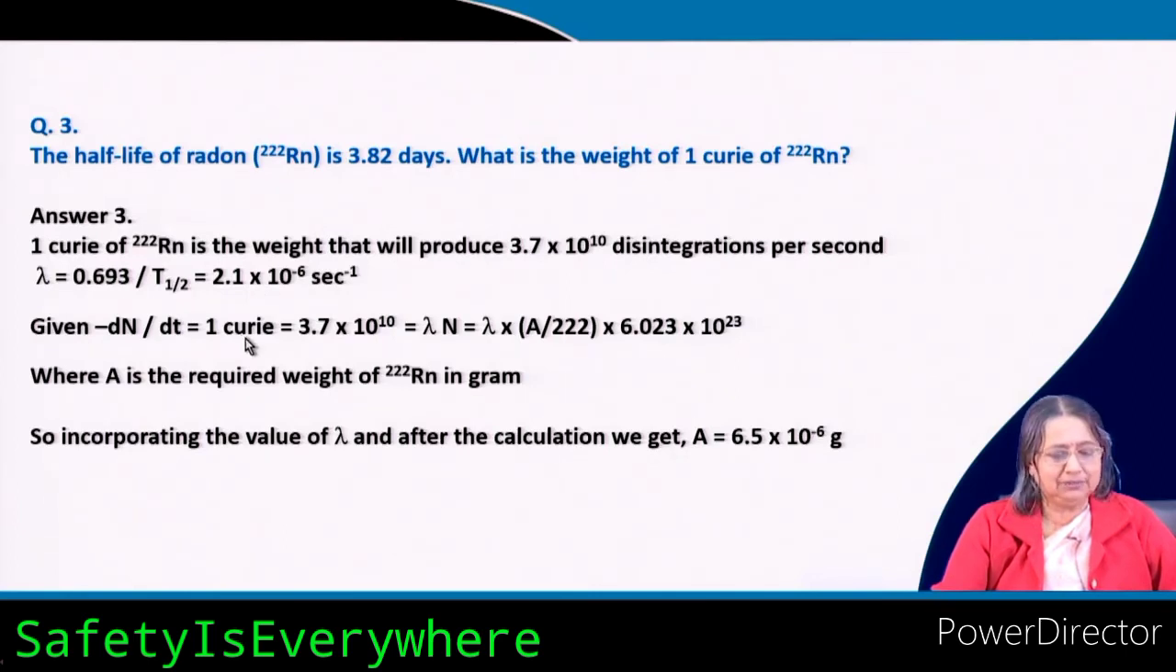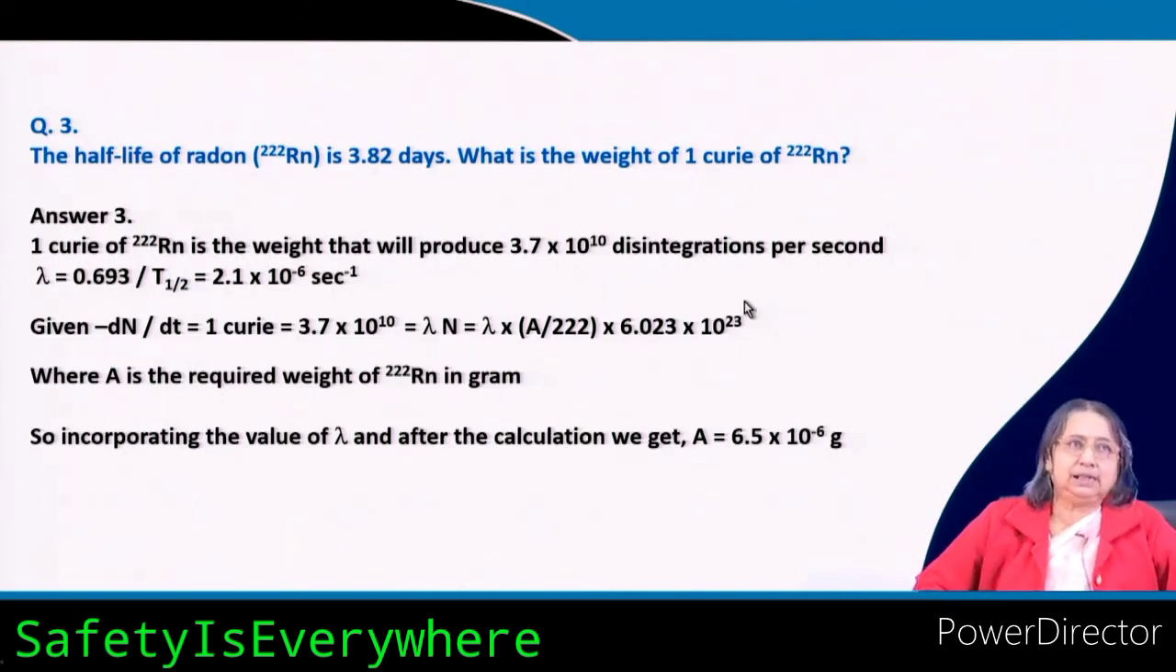Then dN dt is 1 Curie, that means this one. So, lambda N means A by 222 into N A, this is the Avogadro number, where A is the required weight of radon 222 in gram. So, incorporating the value of lambda, and after the calculation we get A equal to this much gram. So, this is based on the concept of Curie and the rate constant, that means decay constant, how we can find out all those things. If you understood the previous things, then you can easily do it by yourself, but this is just for practice I have given one.